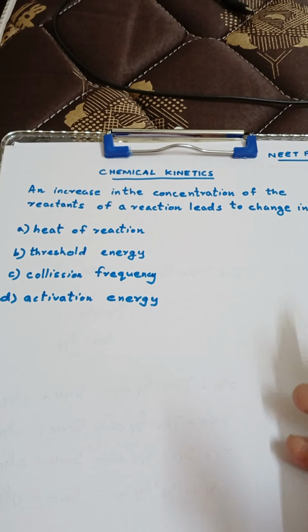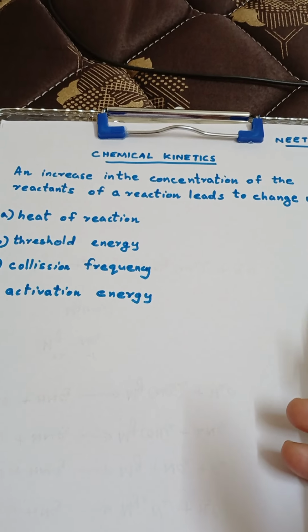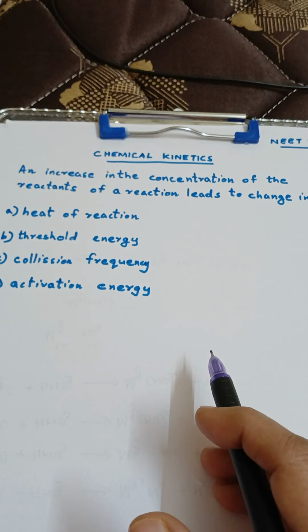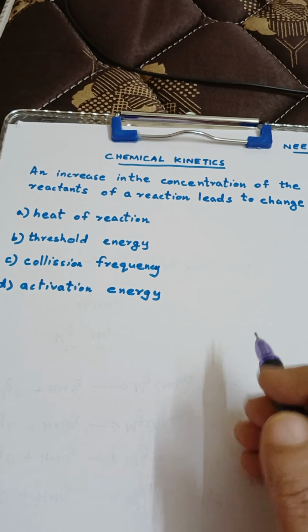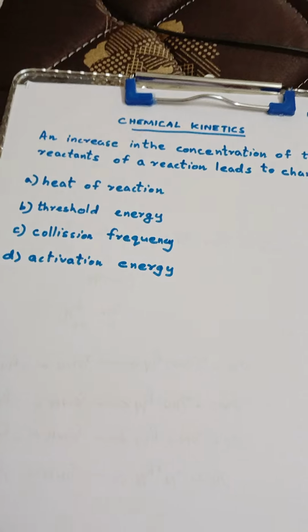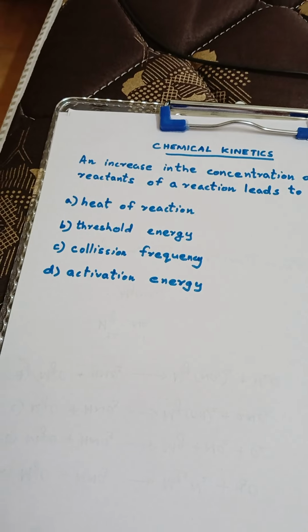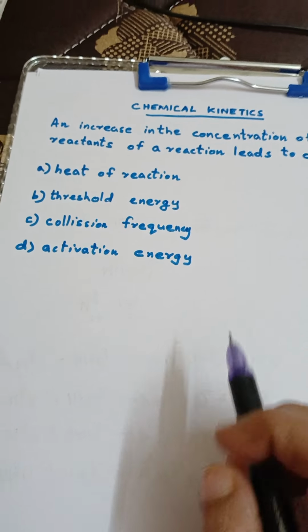It is delta H or enthalpy change. That is the difference in energy levels of the reactants and products. Next one is threshold energy. It is the minimum energy the reactant molecule should have to undergo successful collision. That also is not affected by increasing the concentration.